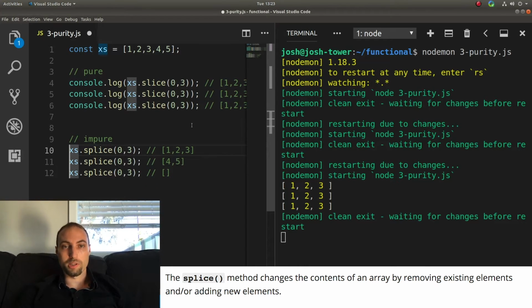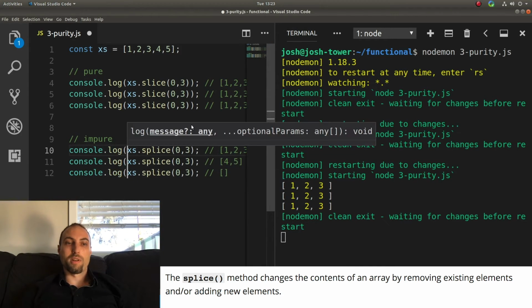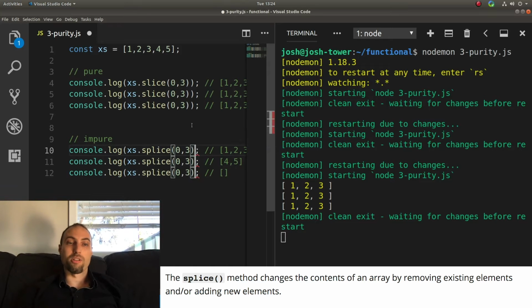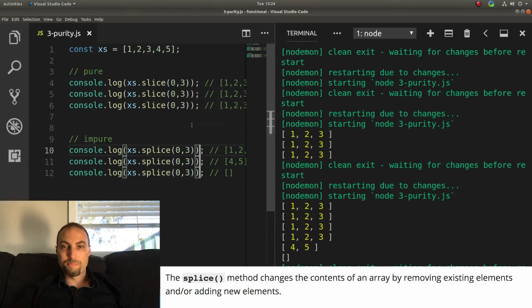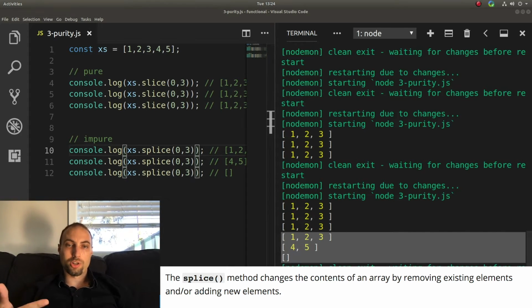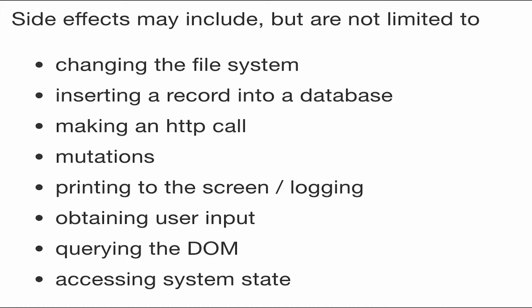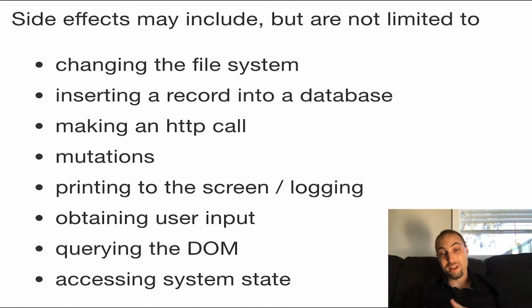And contrast that with splice, which actually updates an array by removing elements or adding elements, one or the other. And so that one, if we call it multiple times, we get different results because it changed the actual contents of the array. So we splice it, we get one value, and it actually changed the array itself, and then we splice that array again, we get another value, and we continue to do that and get yet another value. Basically, a pure function has no side effects.